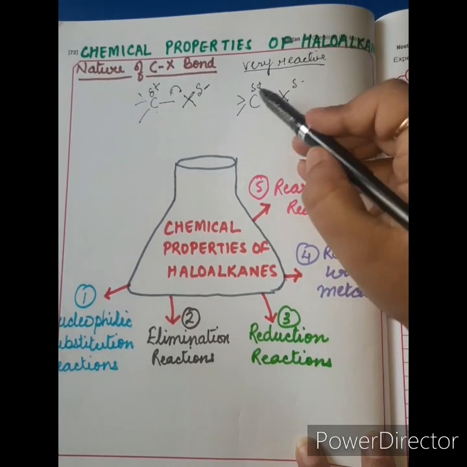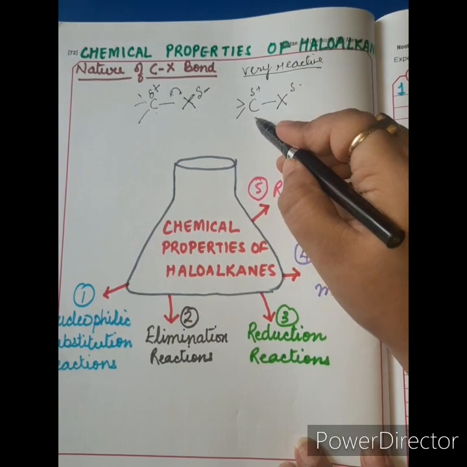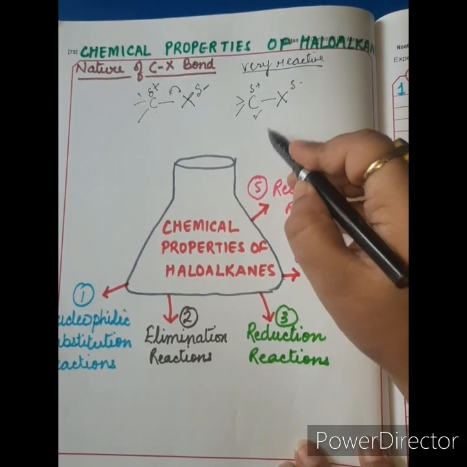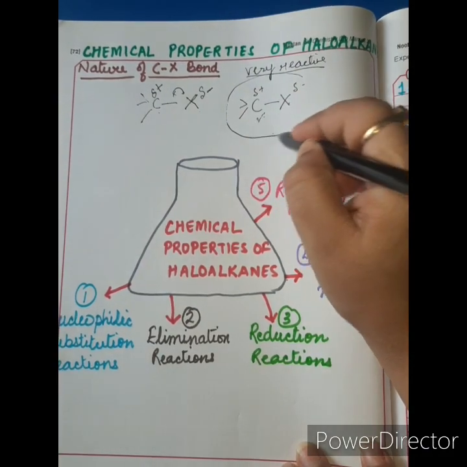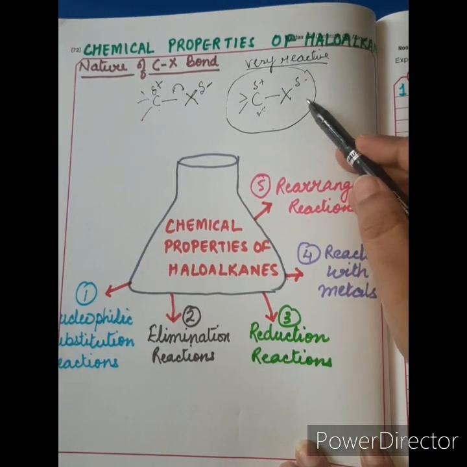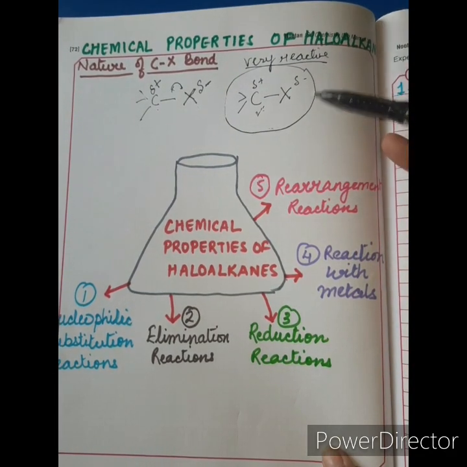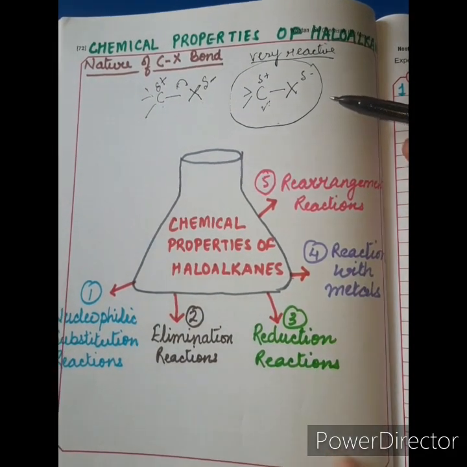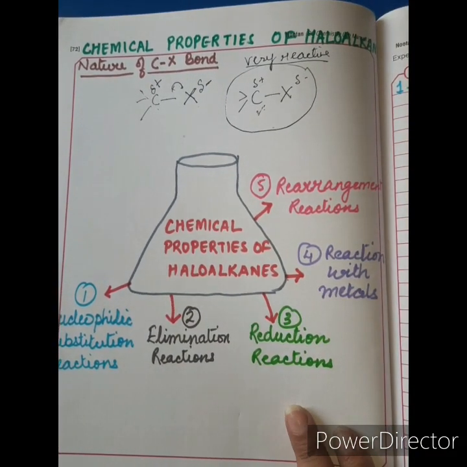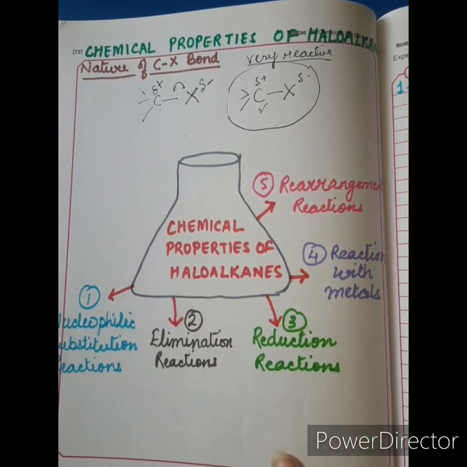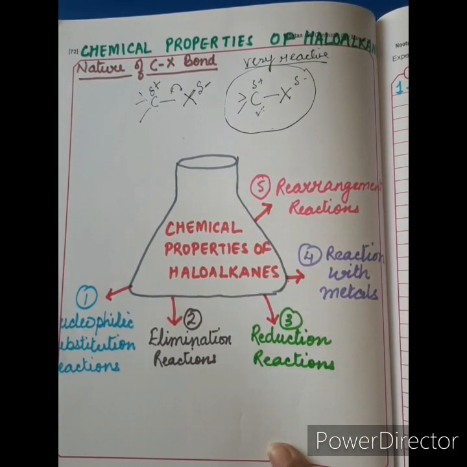Now since carbon is becoming partial positive, it becomes a very good site for nucleophilic attack. That's the reason the most important reactions of haloalkanes are the nucleophilic substitution reactions. This is the reason haloalkanes are very reactive and they can be converted into a large number of compounds with different functional groups. That you will come to know when I teach you the chemical reactions.